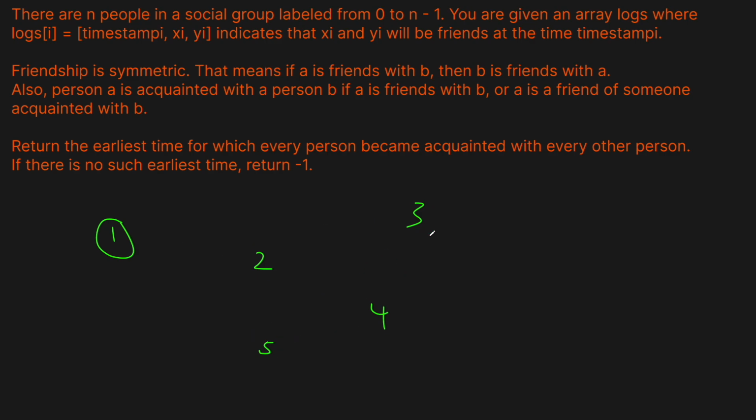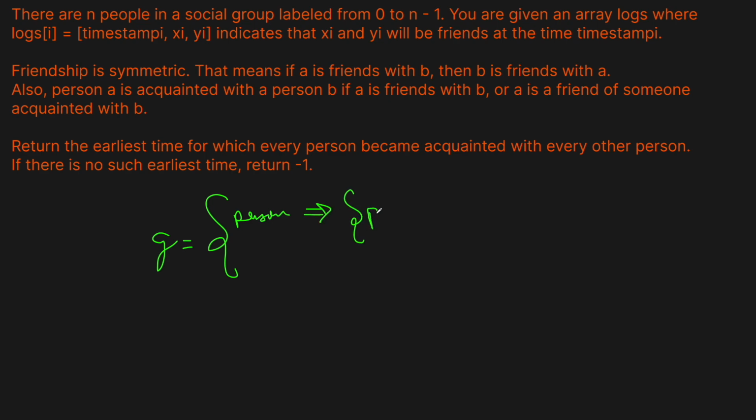We're going to build a graph where each person is a key, so we'll have our graph G, the key will just be a person, and the value of this graph will be a set of all the people they're friends with. So this could be P2, P3, P4. And while we build this graph, first we're going to sort our logs by time, because we want to process them in linear order, since we want to find the earliest time when they become friends, and it's not guaranteed that our timestamps are sorted in ascending order. So first we need to sort to make sure that we can do this chronologically.